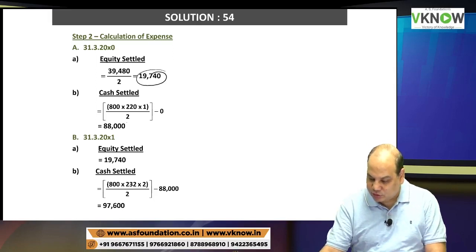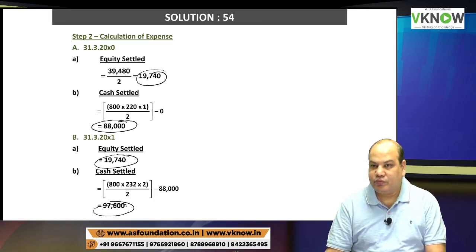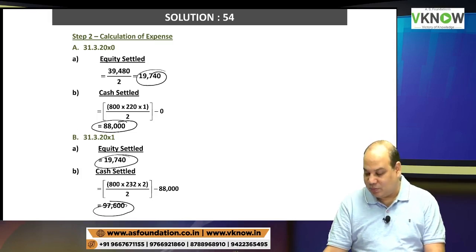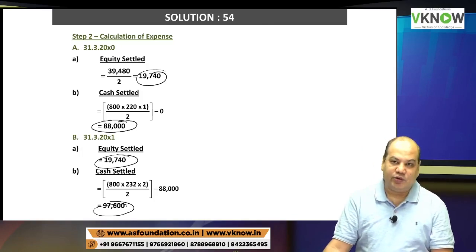We are going to pass entries for these numbers. And then in the last year, second year, Ambani will get money. That we will pay, and balance in SBP reserve we will transfer to general reserve.